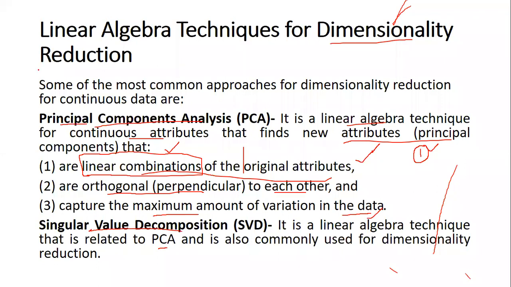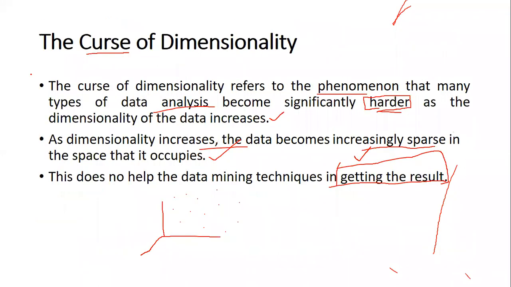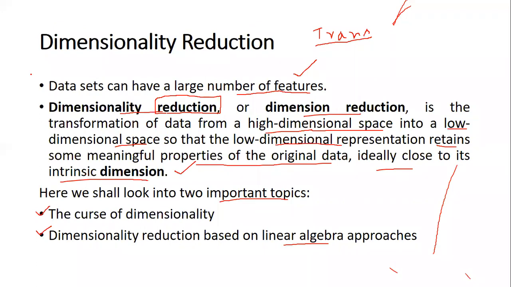Let me brief. As far as dimensionality reduction is concerned, we have discussed that data sets generally have a huge number of features, and all the features may not be very important. Therefore, a few dimensions or a few features can be reduced. That is dimensionality reduction.